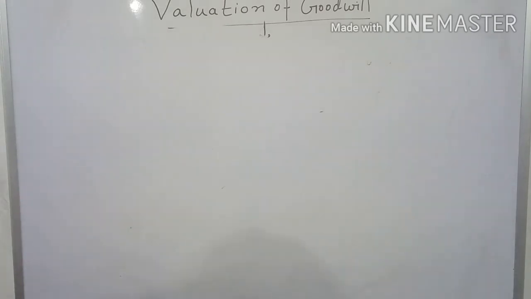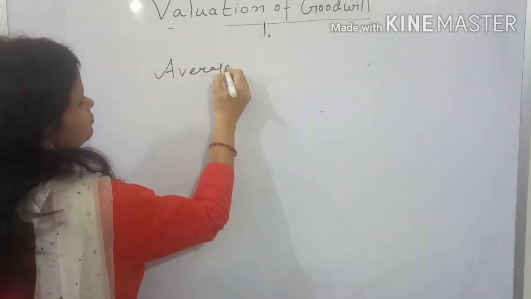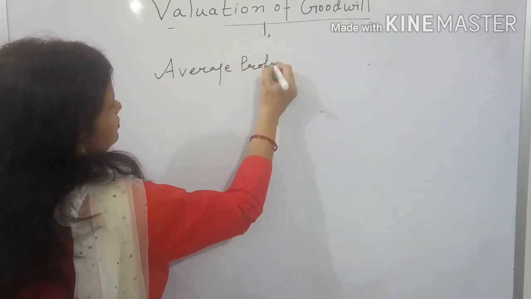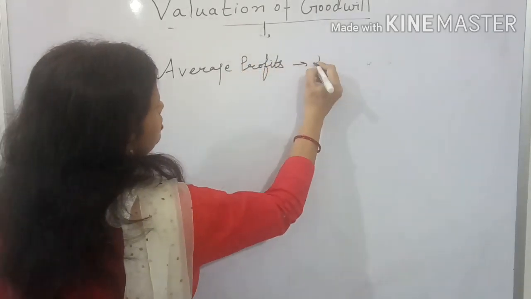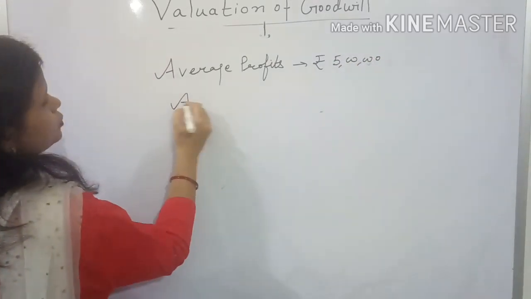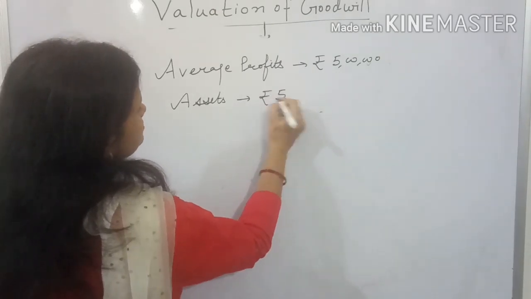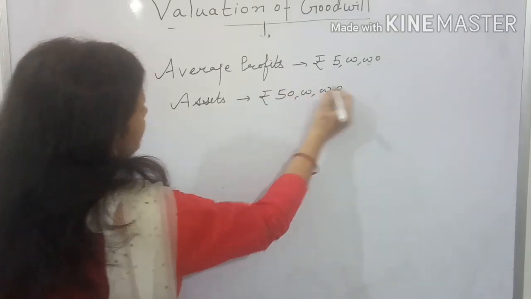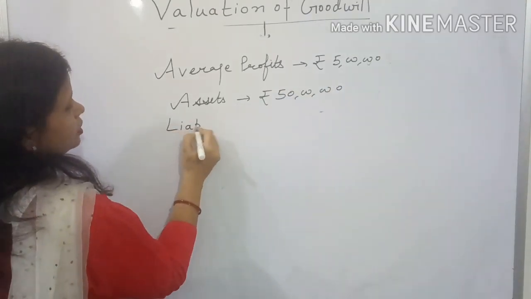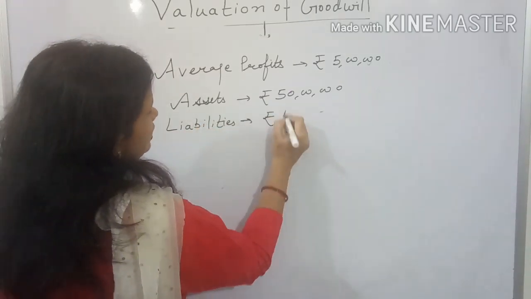Let us assume average profits of the firm are rupees 5 lakh, and the assets are given to be 50 lakhs. Outsiders' liabilities, or simply liabilities, are given to be rupees 10 lakh.